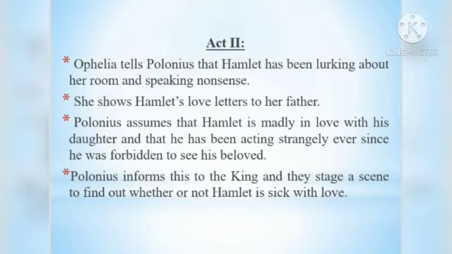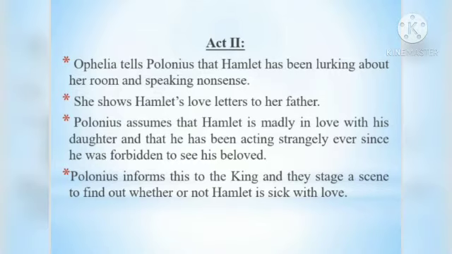In Act 2, Ophelia tells Polonius that Hamlet has been lurking about her room and speaking nonsense. She shows Hamlet's love letters to her father. Polonius assumes that Hamlet is madly in love with his daughter and that he has been acting strangely ever since he was forbidden to see his beloved. Polonius informs this to the king, and they stage a scene to find out whether or not Hamlet is sick with love.